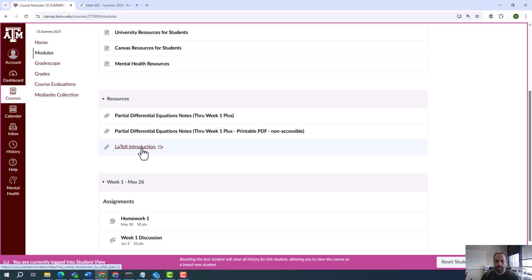Here's an introduction to LaTeX. If you don't know what LaTeX is, it's what math people and other people as well use to write mathematics. It's sort of like HTML for math in a certain sense. It's like a coding language in a certain sense. And you'll see an example of that in just a moment.